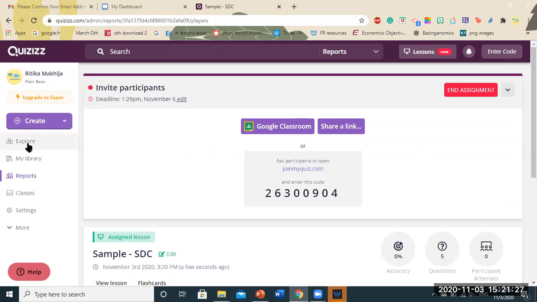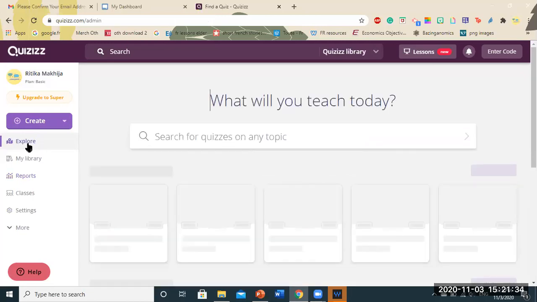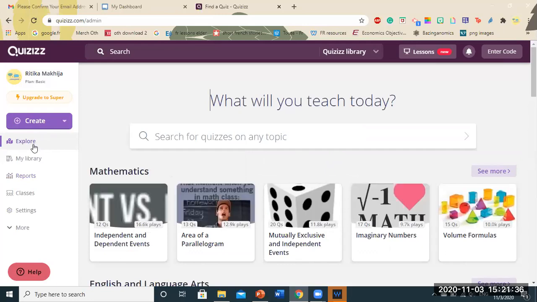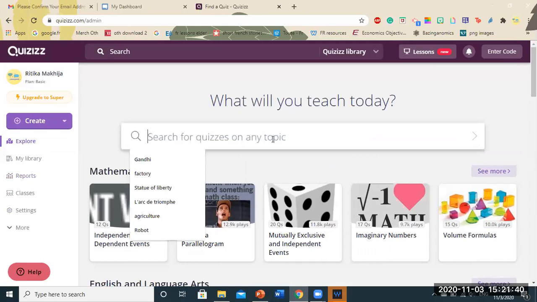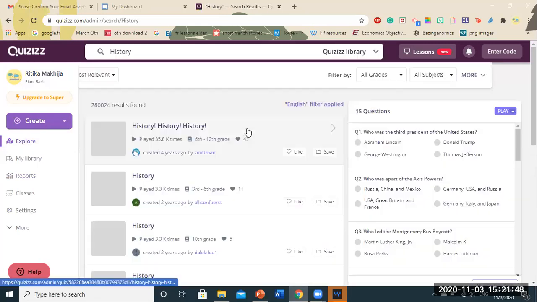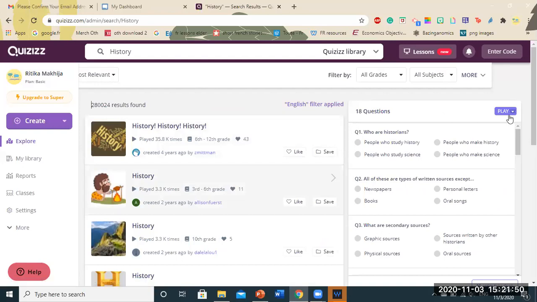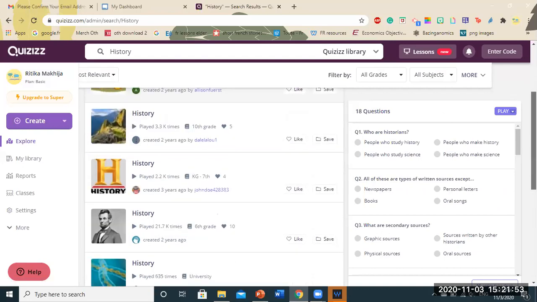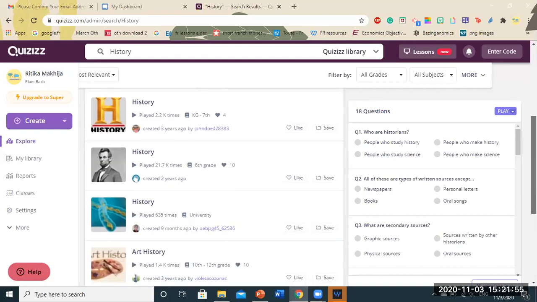Now this is creating a quiz. Now let's say you're not comfortable with creating a quiz. You want to probably use existing quizzes. So you will go on the explore tab here and you will type whichever topic you want. For example, let's say I want something regarding history. It can be anything. So you can see there are multiple quizzes that pop up. You can select any quiz and play with your learners.